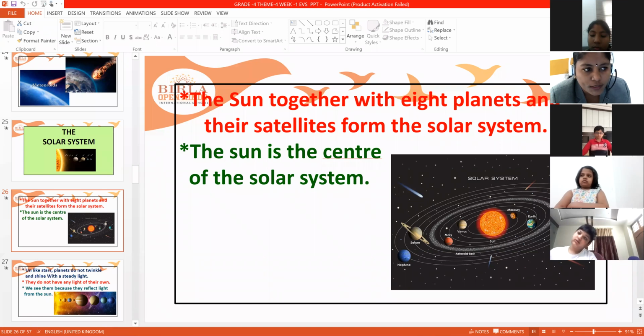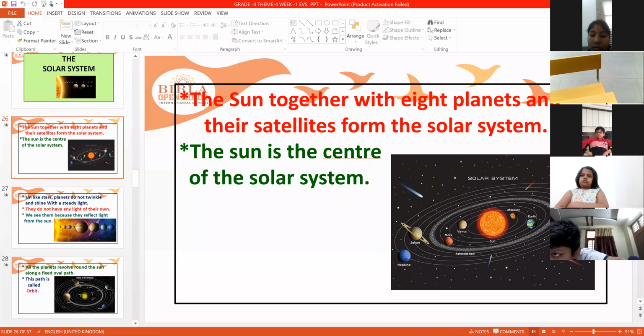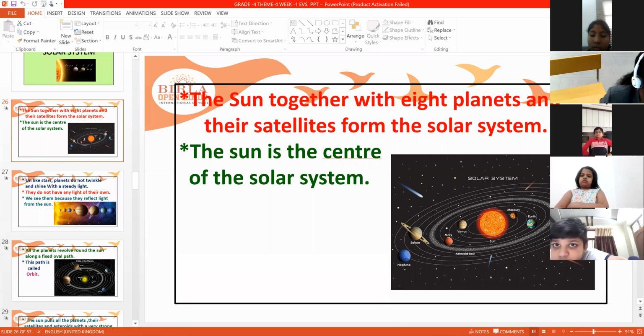Before, we thought that the sun revolves but the planets stay in place. But Nicholas Copernicus proved that the sun is not moving anywhere. It is fixed at a place and all the planets are revolving around the sun. So the sun is at the center and all the planets revolve around it. This is called the solar system.